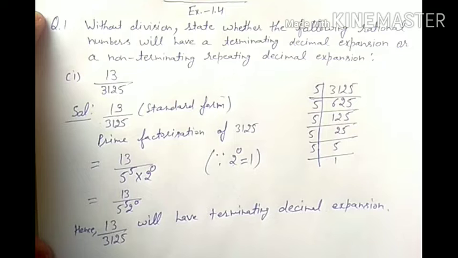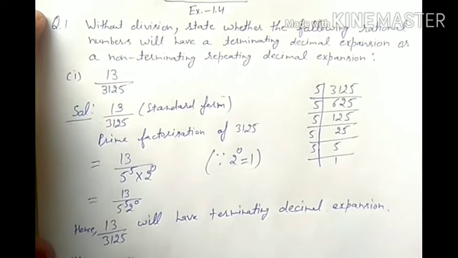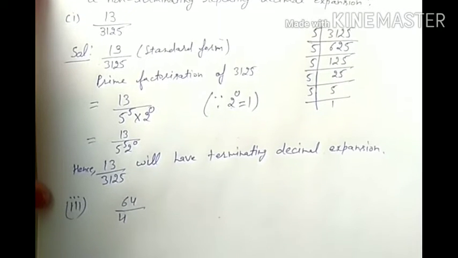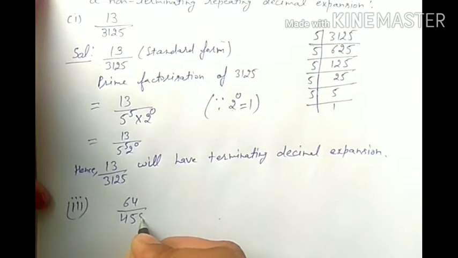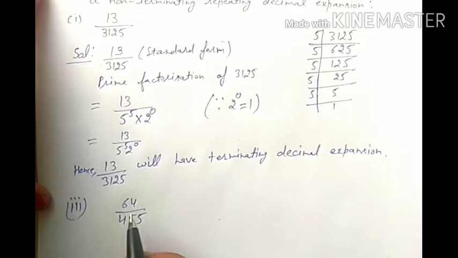I have done the second part in the previous video when I explained the rule to solve this question. Now the third part is 64 over 455. Again these are co-primes. Both numbers have HCF as 1, so no need to make them co-prime.